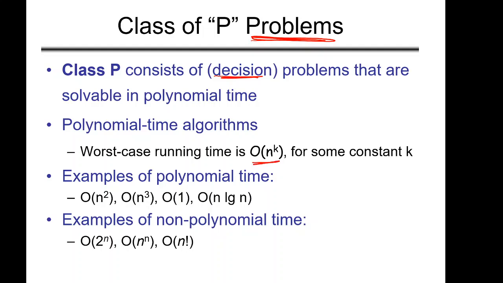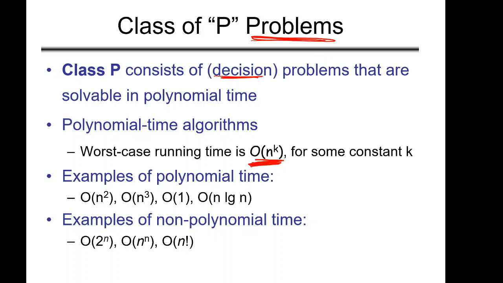So all such algorithms are polynomial time. All the algorithms with this worst case running time are polynomial time algorithms. What are non-polynomial algorithms? Something like exponential. Examples of polynomial algorithms are n square, n cube, n to the power 4, and n log n. n log n is also of this form, because n log n is less than n square, actually.